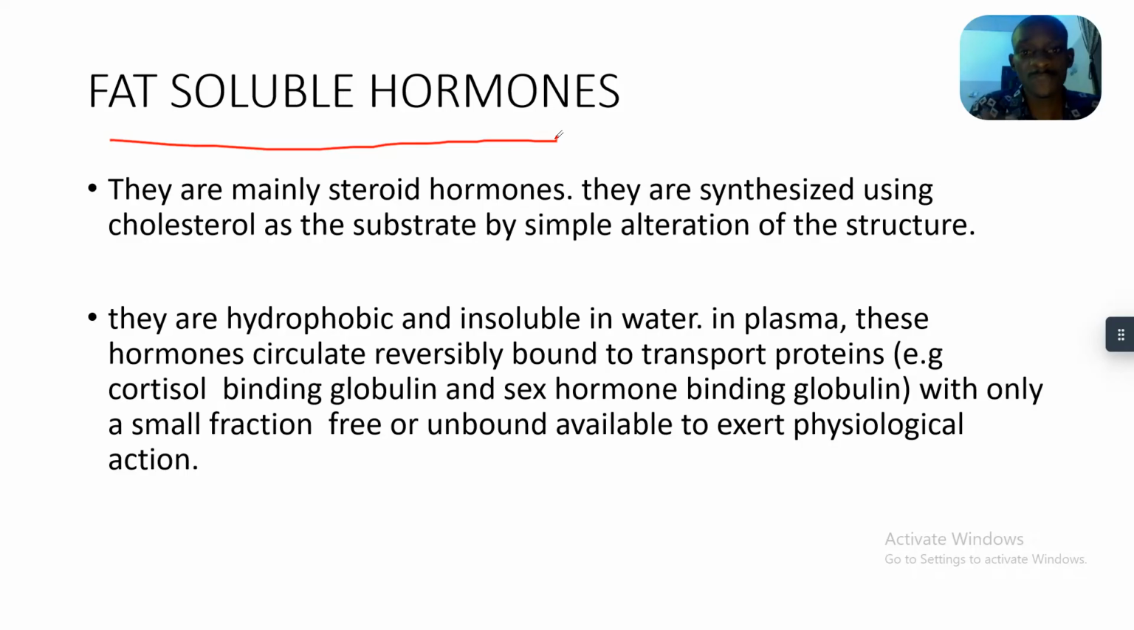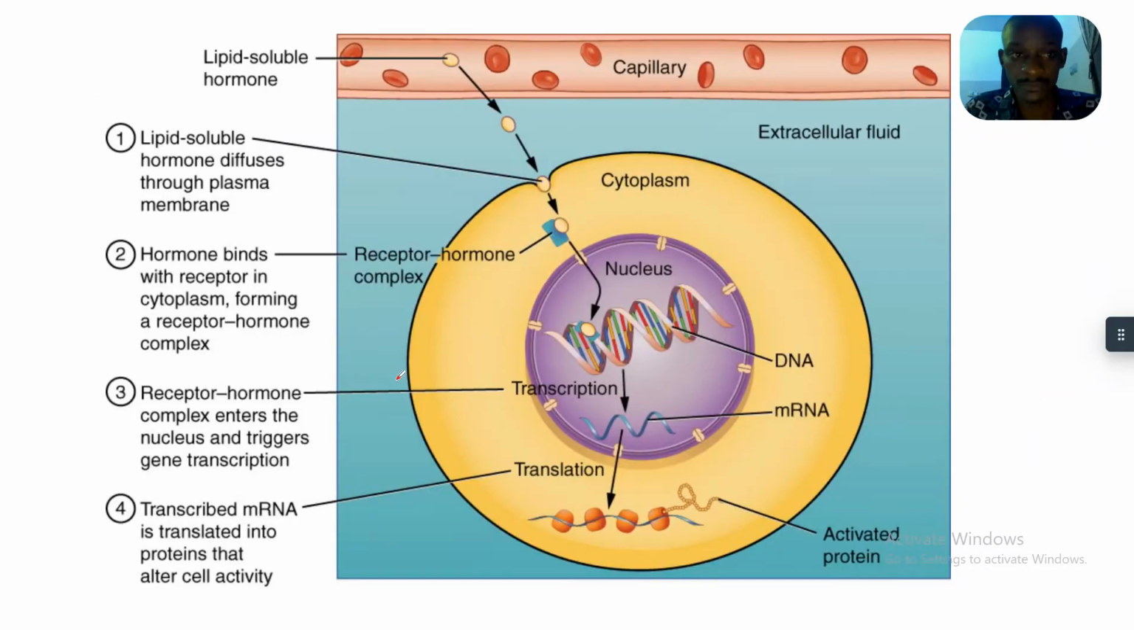So we'll be talking about the fat-soluble hormones now. They are mainly steroid hormones, and they are synthesized using cholesterol as a substrate by simple alteration of the structure. They are hydrophobic and insoluble in water. In plasma, these hormones circulate reversibly, bound to transport proteins. Examples are the cortisol binding globulin and the sex hormone binding globulins, with only a small fraction free or unbound, available to exert physiological action.